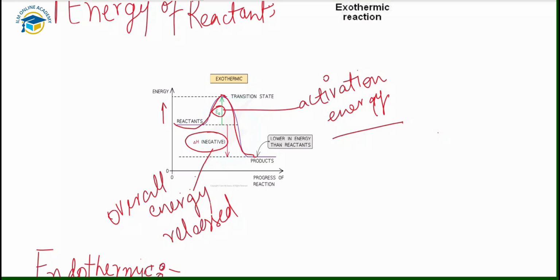And also remember the hint which I told you in the video for the memorization of bond breaking and bond formation. Next, to calculate delta H, the required formula is delta H equals the energy needed to break the bonds minus the energy given out when the bonds are formed. Next, we talked about the activation energy, that is the minimum energy that is required for the reaction to take place. Energy pathway diagrams that show the delta H, enthalpy change, and the activation energy can be drawn for both endothermic and exothermic reactions.